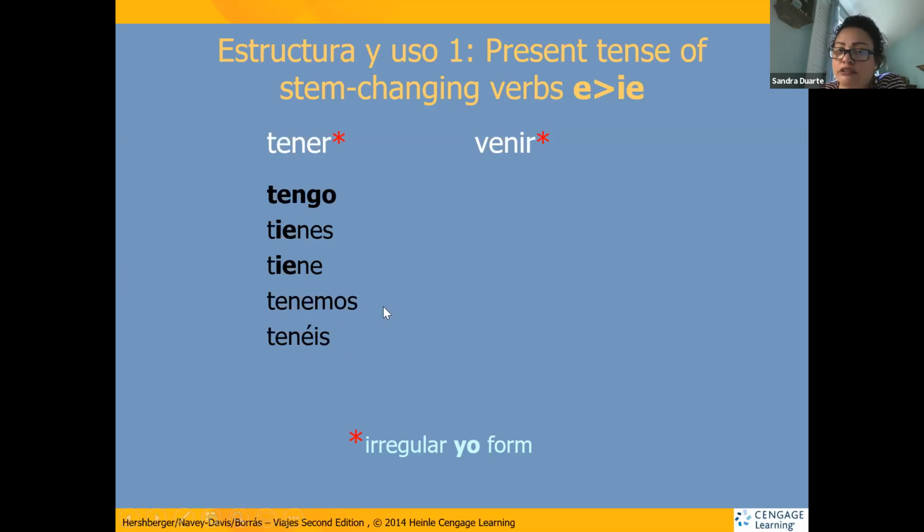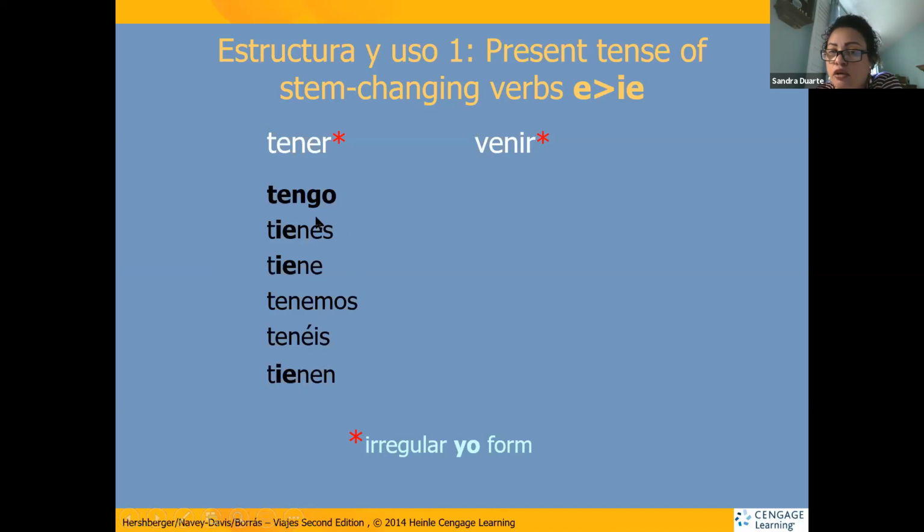Here's the rule that I was saying. Present tense of stem changing verbs do not change the stem, only the ending changes. You see the ending follows the rule for ER verbs. We've already learned these regular verbs. And if you have not, you need to take time right now to learn them because Spanish will be very difficult if you don't know the basics for conjugations. Ending emos or éis, but the stem change again for ustedes or ellos changes.